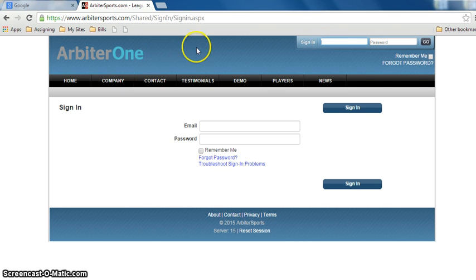So to sign in, I go up here to the top right where it says sign in, and your username is your email address that you provided us with. The password they give you until you change it. I don't know what your password is, but mine is in there.